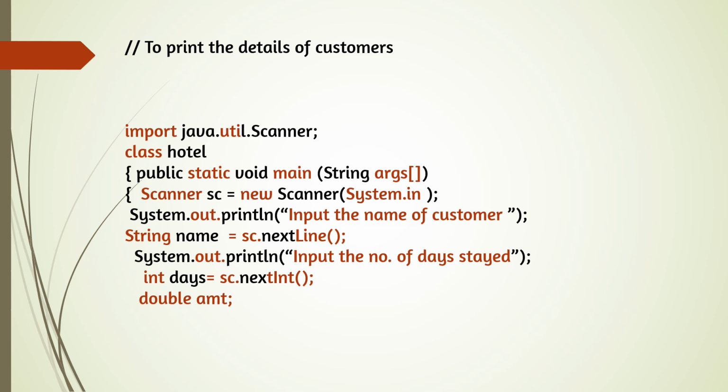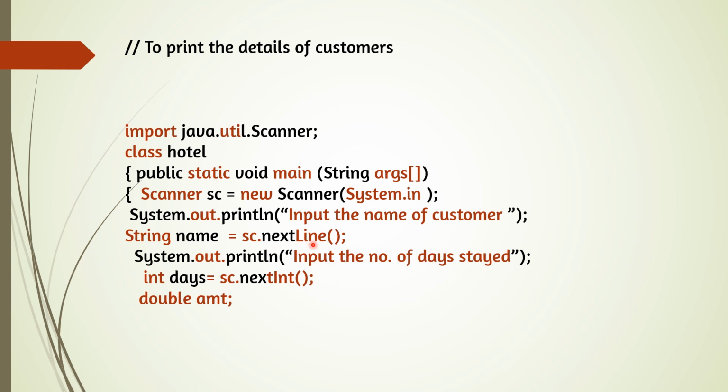Import java.util.Scanner; class Hotel; public static void main; Scanner sc is equal to new Scanner(System.in). Complete the first 4 lines with the comment. Now we have to accept the name of the customer and the number of days stayed. So here we are giving the message System.out.println, input the name of the customer, and accept the name. Data type should be String because it is a word.